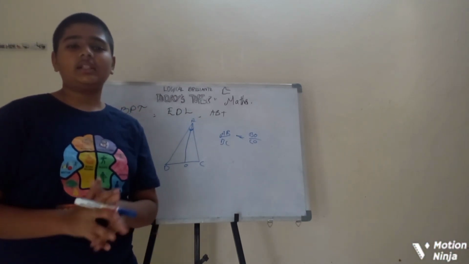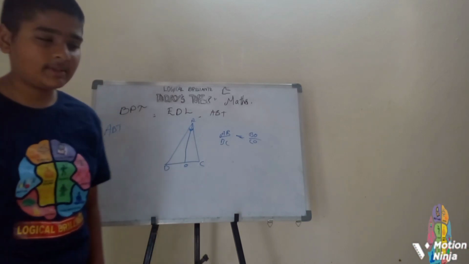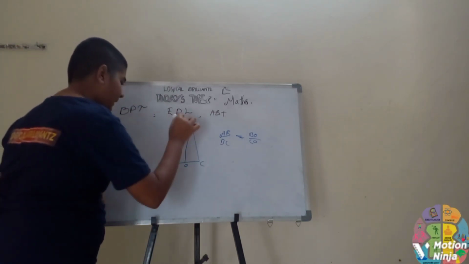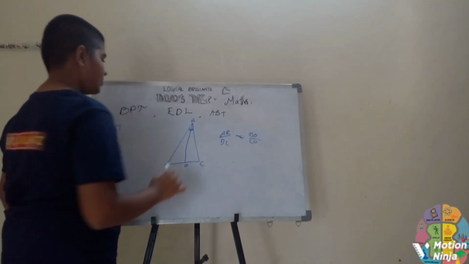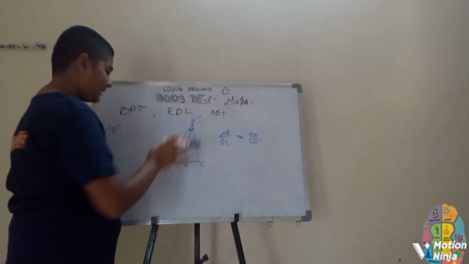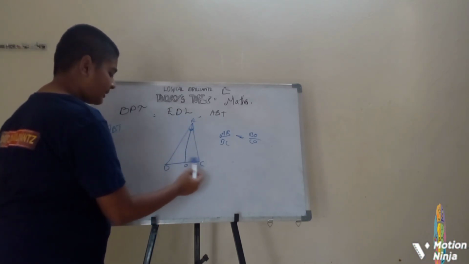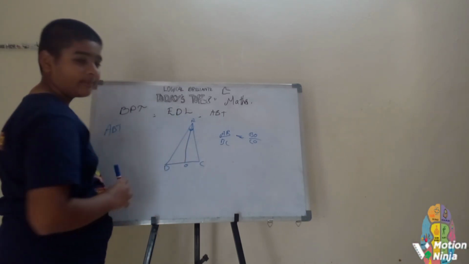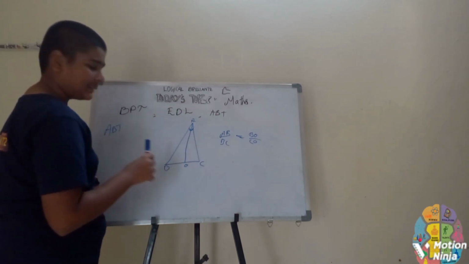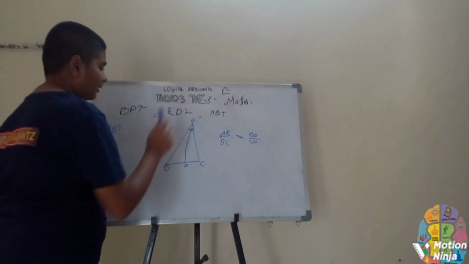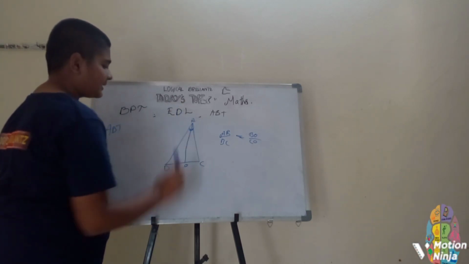I think you have understood. If there is any confusion, I will explain again. See, AO is an angular bisector of angle BAC. This angular bisector is extended till BC, and it meets BC at the point O, and this point O divides BC into two parts, BO and CO. AO is the angular bisector of angle BAC.